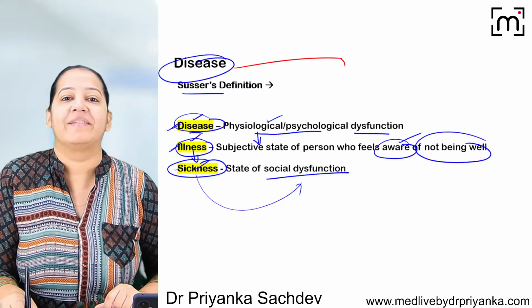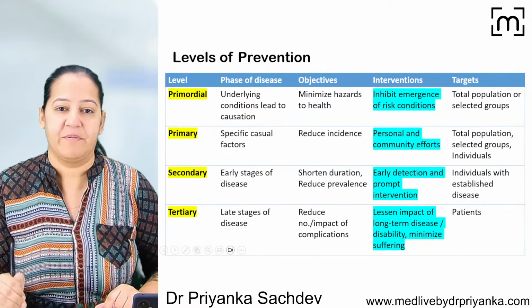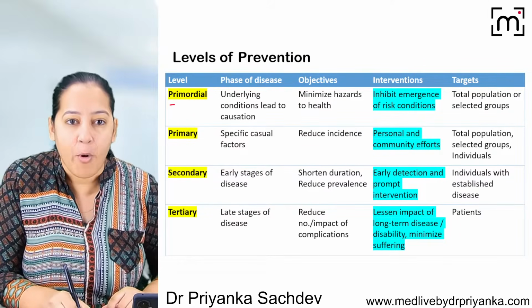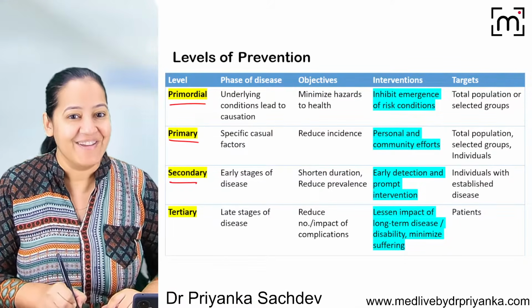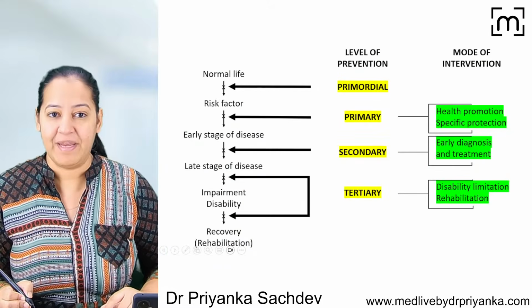Now I want to prevent the disease. Let's start the topic: prevention, the levels of prevention. We can prevent the disease at 4 levels. There are 4 levels of prevention: primordial, primary, secondary, and tertiary. Let me explain the meaning of that.